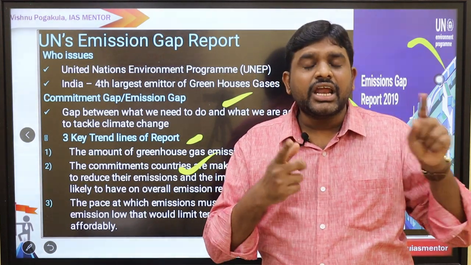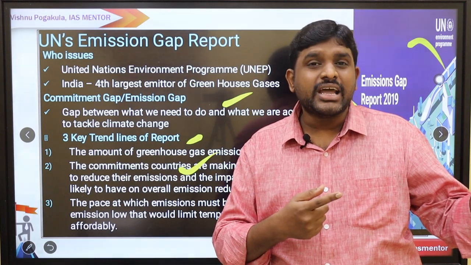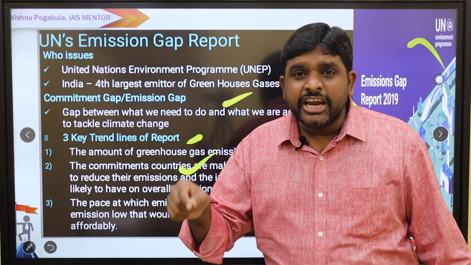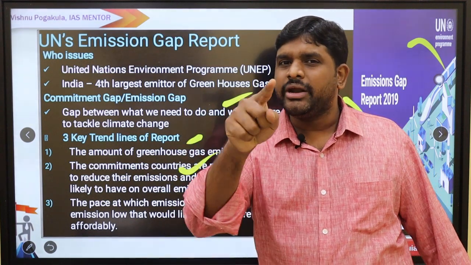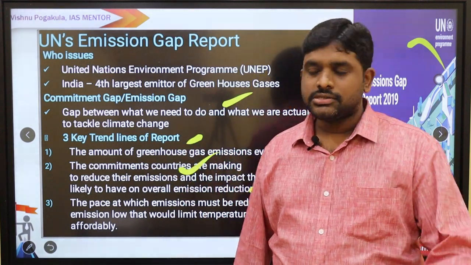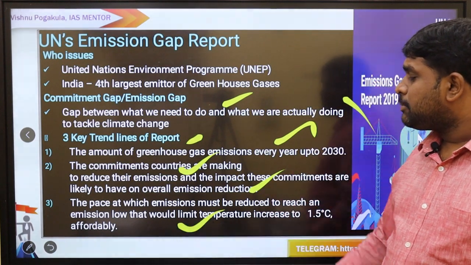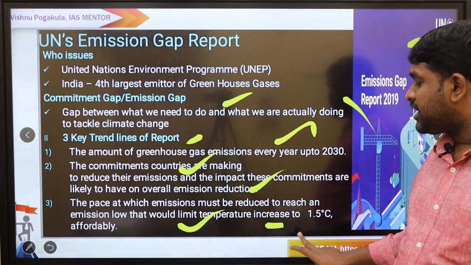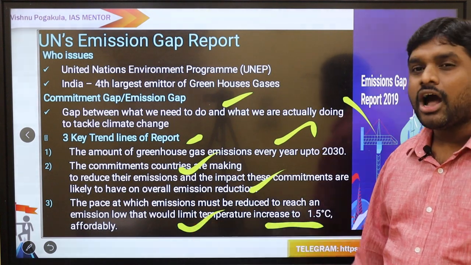Those countries who committed themselves are performing well. But countries like China and the USA, who did not commit, are not performing well. Why? Because they are not committed. Hence, we need these richer countries to commit to controlling emissions, and to reduce them at the pace required to reach an emissions low that would limit temperature increase to 1.5 degrees centigrade affordably.